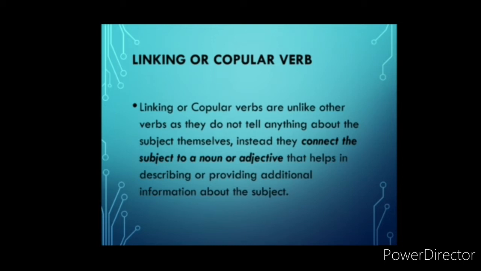Instead, they connect the subject to a noun or adjective that helps in describing or providing additional information about the subject. As the name suggests, these are linking verbs. They are used to link the subject to a noun or adjective.